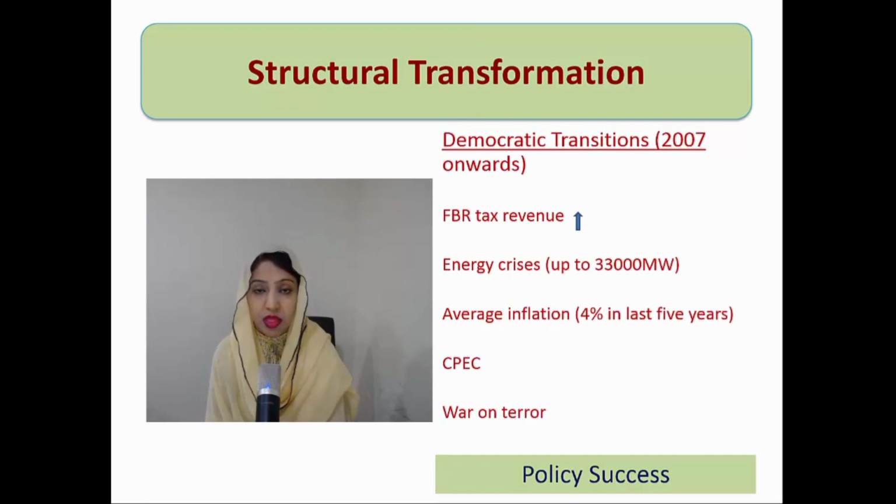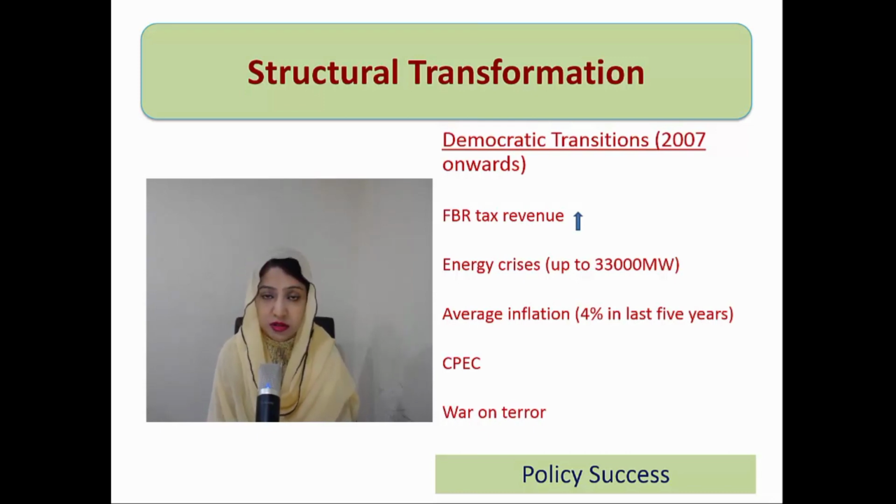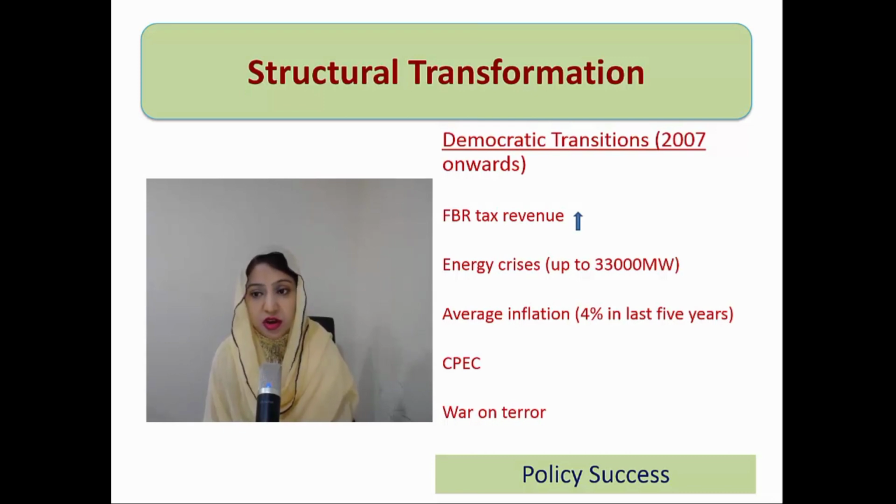Besides this, let's discuss some policy successes of these 10 years. Tax collection improved in this time period. The energy crisis, which was very high in the first 5 years, was somehow handled by the government in the last 5 years. Although they had a target to improve capacity in the energy sector up to 33,000 megawatt, they could not meet it, but to some extent the energy crisis problem was resolved, due to which we can see improvement in investment and improvement in production. Inflation remained under control. Overall, if we look at average inflation, it is at 4%.